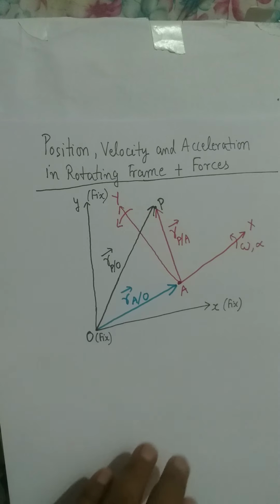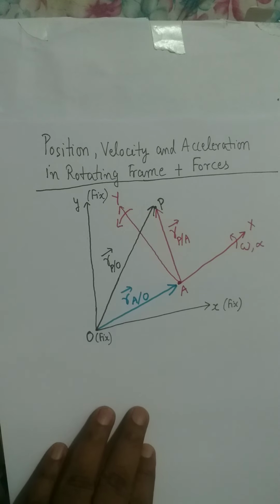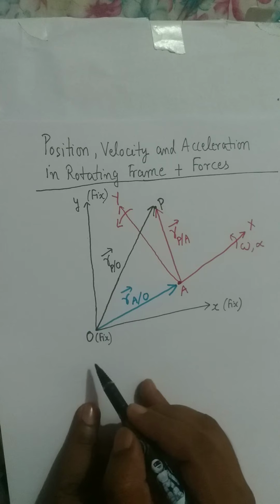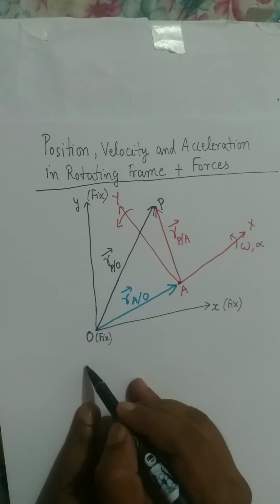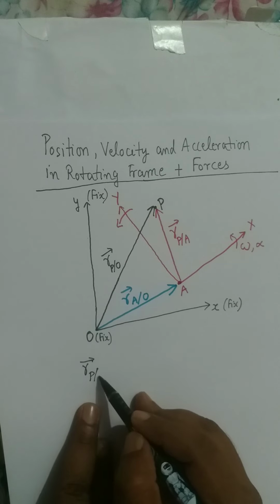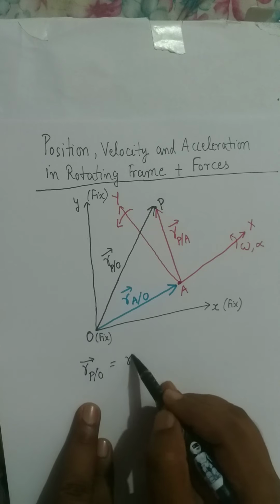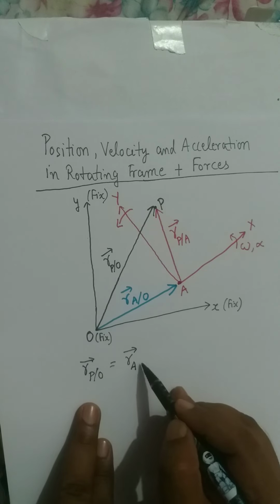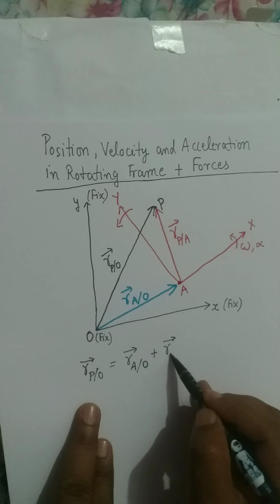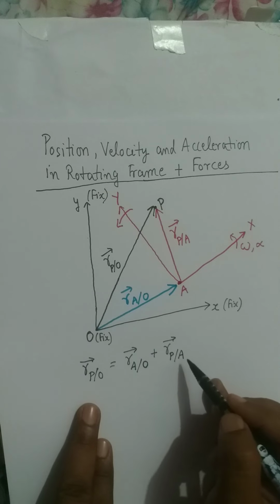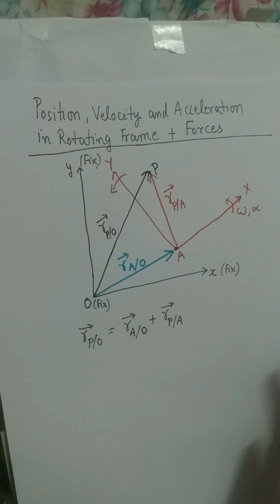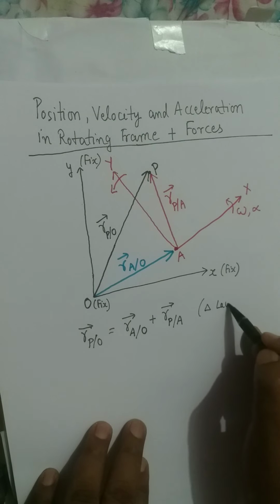Now, according to the triangle law of vector sum, you can write a relation between all three vectors in this diagram: the position of P relative to O is the position of origin A of the rotating coordinate system with respect to the origin of the fixed coordinate system plus the position of particle P relative to the origin of the rotating coordinate system.